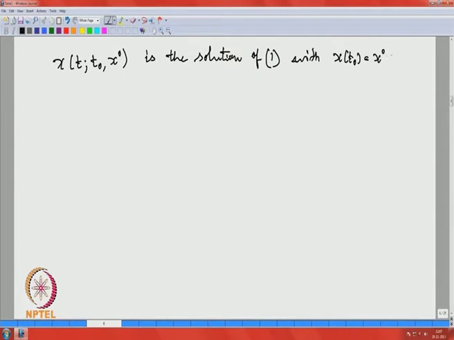So, x 0 again, remember, is a given vector in R n. So, you can also write it as x 0 1, etcetera, x 0 n, an n vector. Okay.